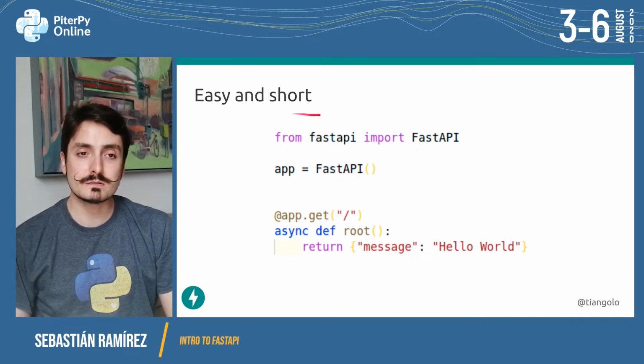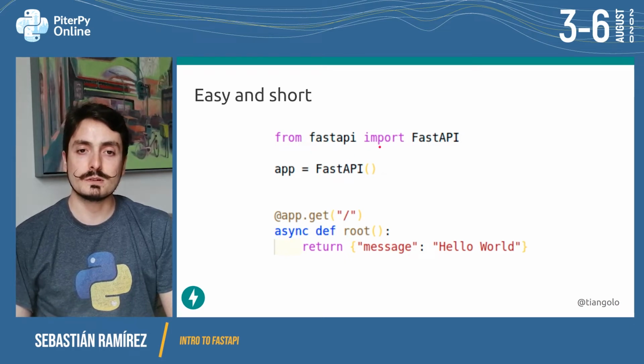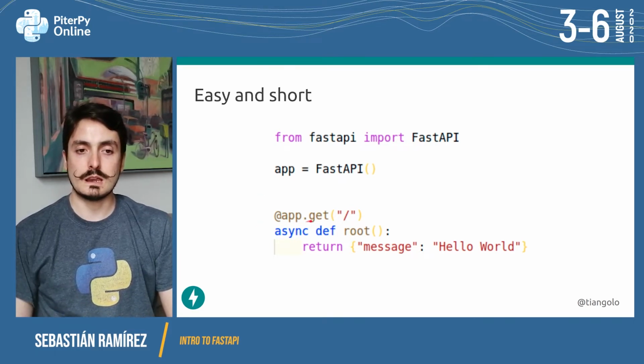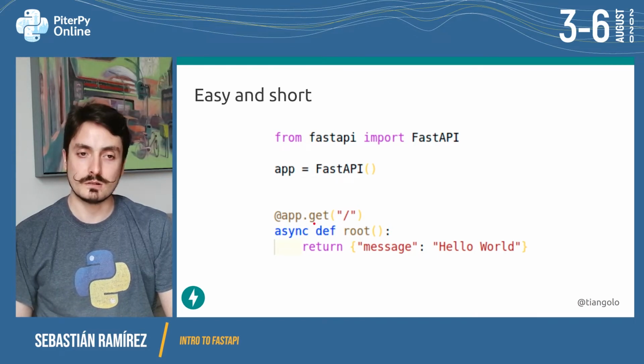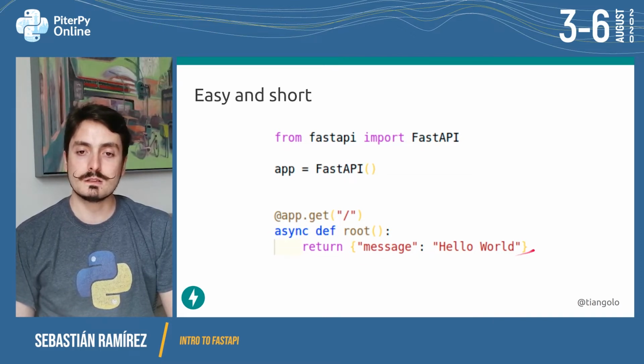FastAPI is easy and short, so this is a completely valid FastAPI application. From FastAPI, we import the FastAPI class, and we create an object of this class. We're calling it app, and then we use this app with a decorator that goes on top of other functions. In the decorator, we declare what is the path that will be handled by this function, and we say what is the HTTP operation or HTTP method that it is going to receive. In this case, it is an HTTP GET. Then we declare the function that is going to handle this request.